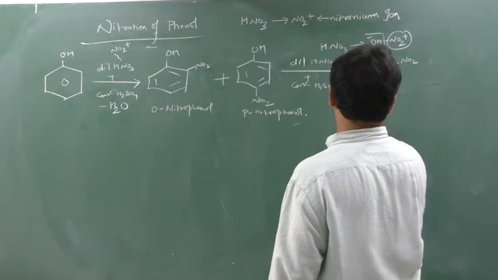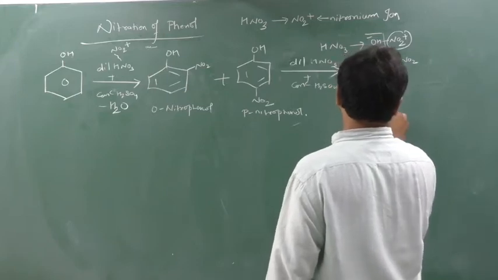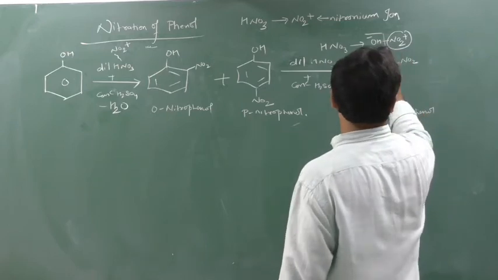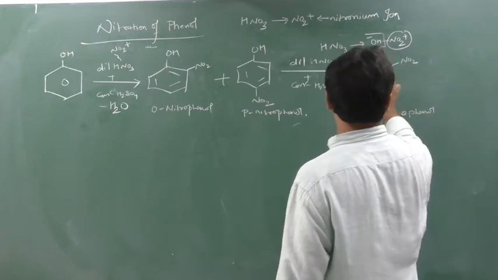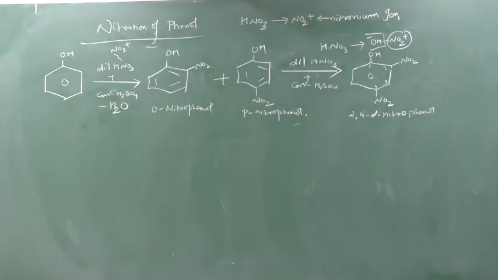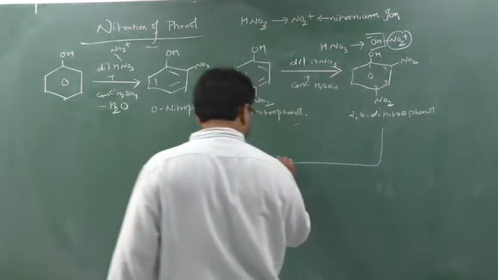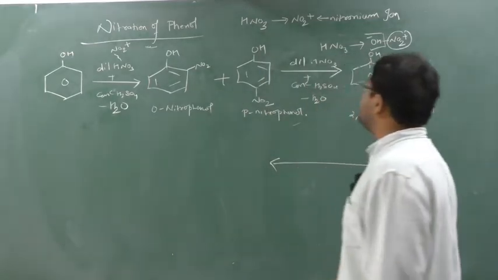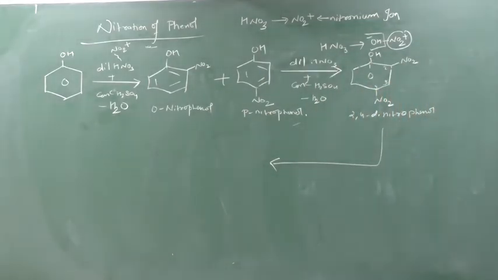So this is nothing but 2,4-dinitrophenol. Why? 2,4, so 2,4-dinitrophenol. An ortho-para compound will be generated here. Mixture. Clear? Again you do nitration and here also there will be removal of water. Whenever you do the nitration, there will be a removal of water, that is fixed, you have to understand.